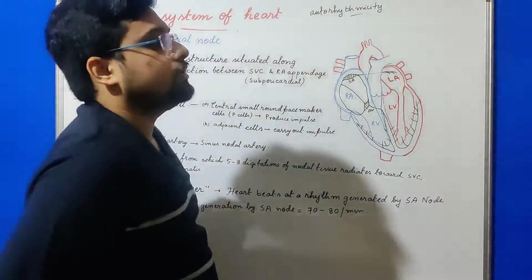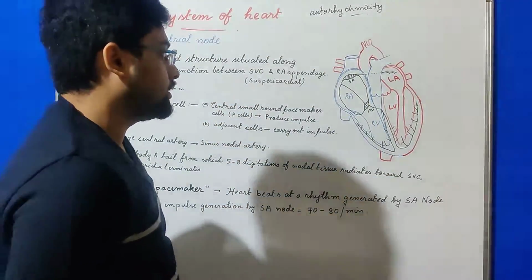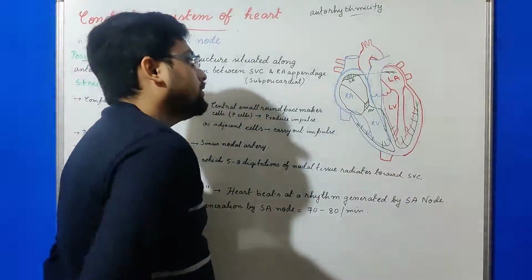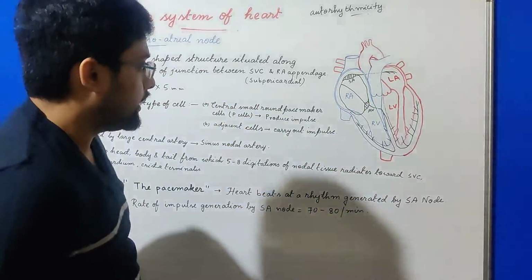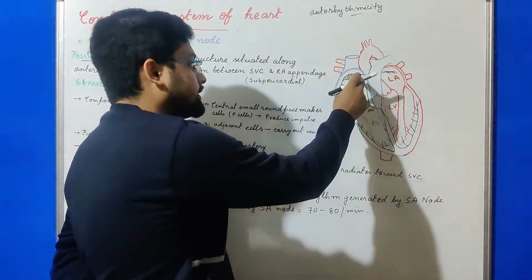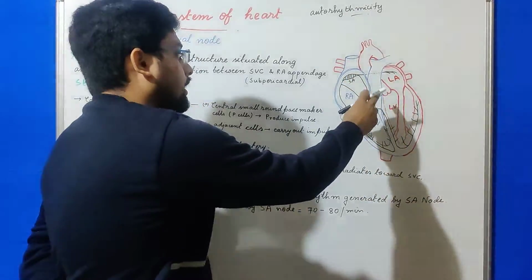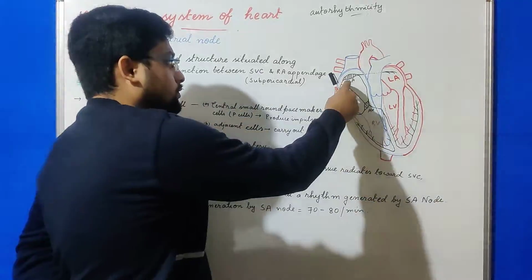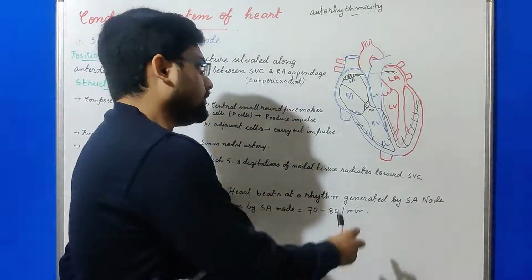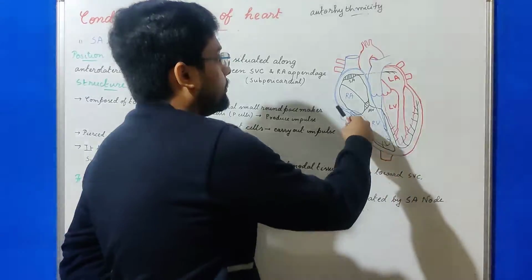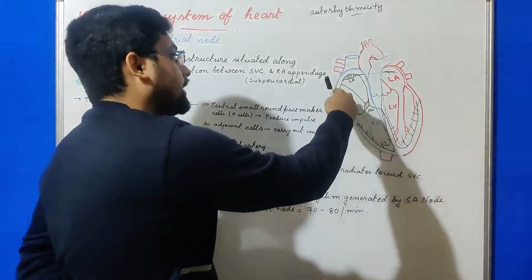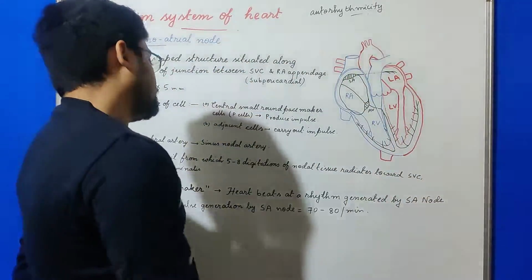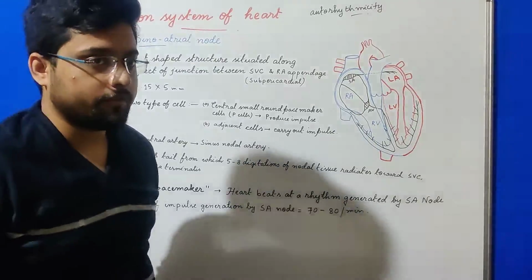The AV node can also generate impulses on its own, but its rate of generation is much lower than the SA node, and usually the impulse generated by the SA node suppresses the AV nodal impulse. Usually in a normal human being, the rhythm of the whole heart is set by the SA node. That is why it is called the pacemaker of the heart.